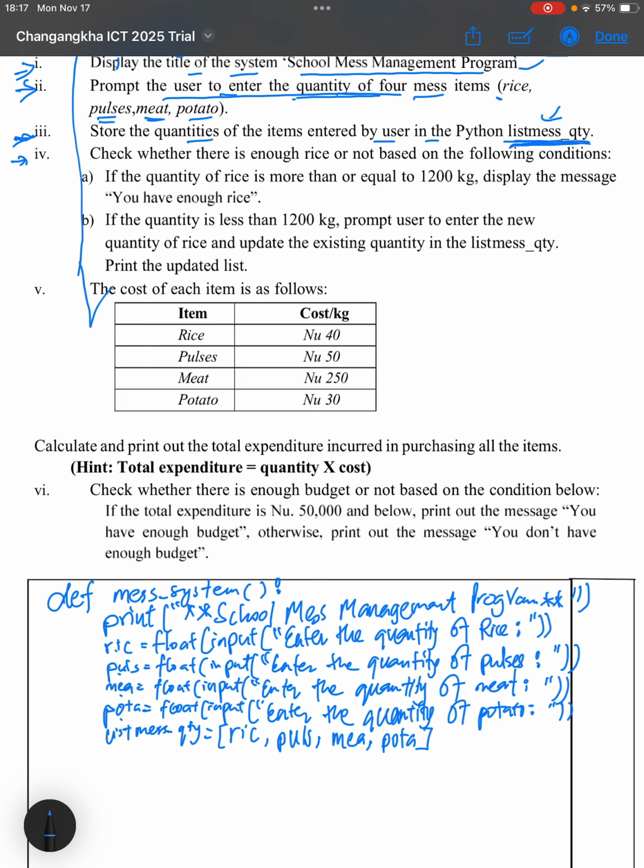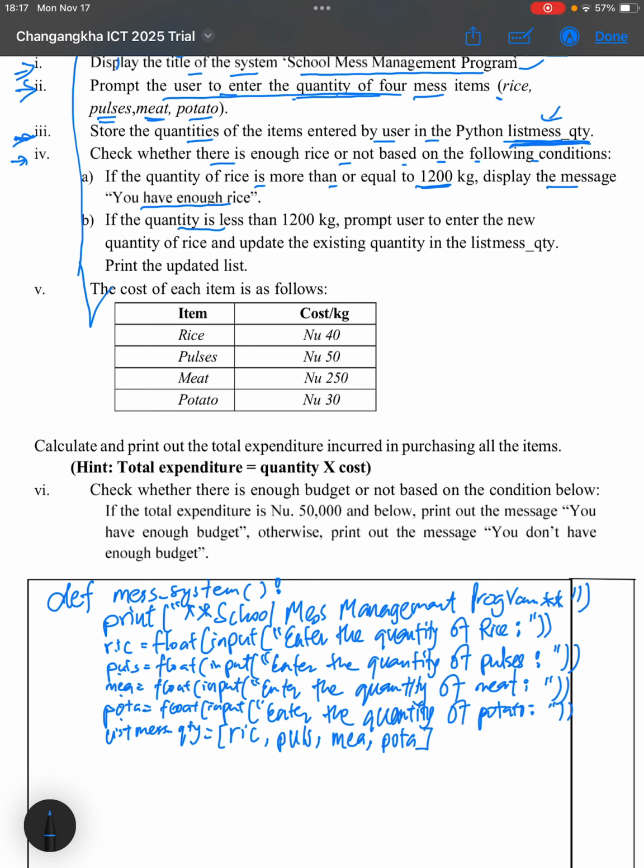In question number 4 we are asked to check whether there is enough rice or not based on the following condition. The condition is that the quantity of rice is more than or equal to 1200 kg. Display the message you have enough rice.